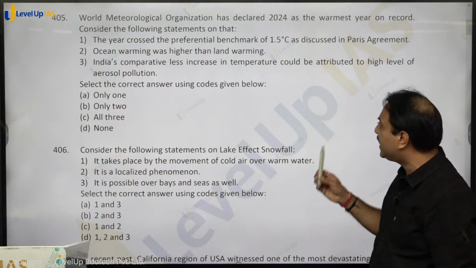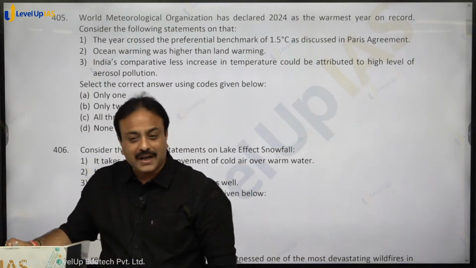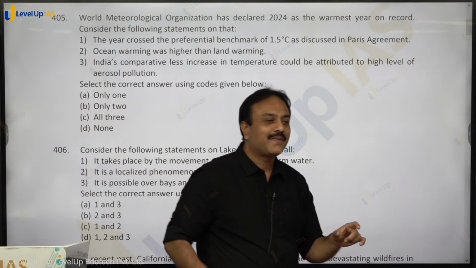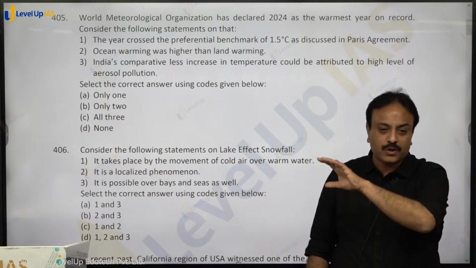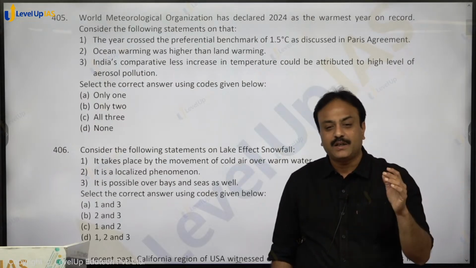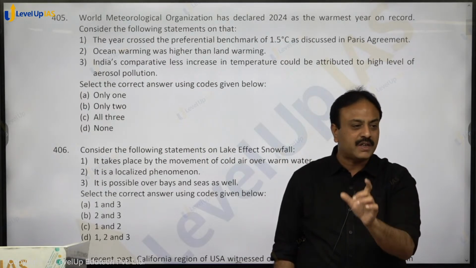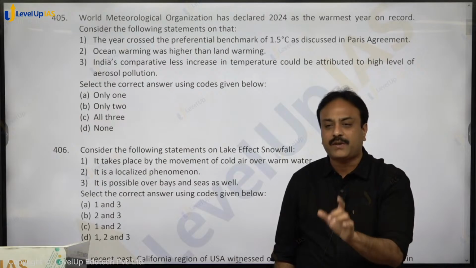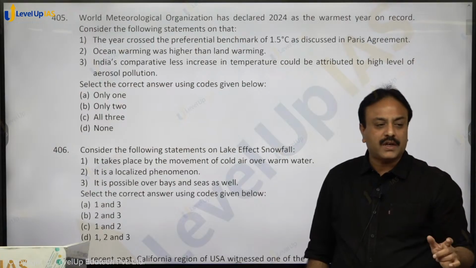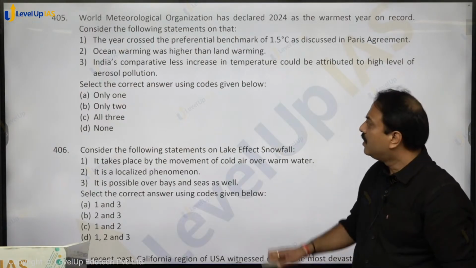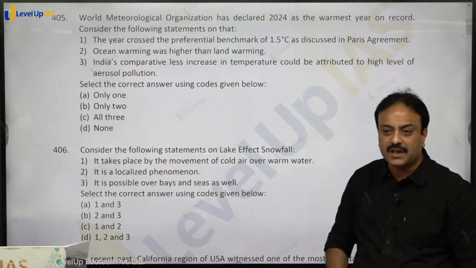India's comparatively less increase in temperature could be attributed to a high level of aerosol pollution. Now, the globe is warming at a higher rate, India is warming at a slower rate. The reason given was high aerosol pollution. Aerosols are present, so albedo is increasing. The incoming solar radiation is scattered, reflected back. So the albedo is increasing, and hence the overall increase of temperature recorded over India was comparatively less as compared to a few other regions of the world. Clear on that? So statement 2 is wrong, 1 is correct, 3 is correct. So only 2, option B before boy shall be the right answer.